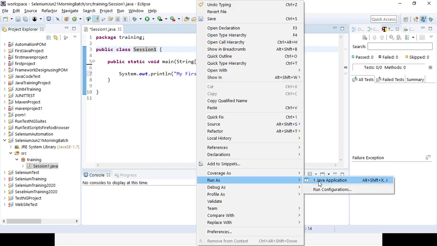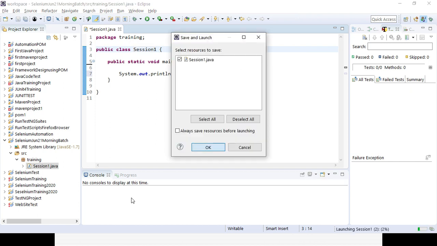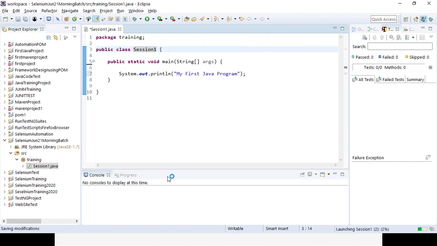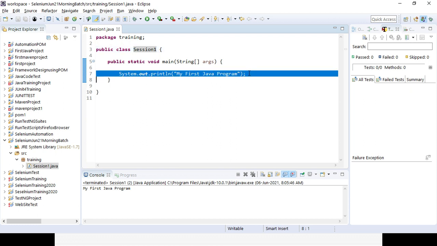If you run it, you need to select the class, and in the console the output will come. The output will be only my first Java program. No need to worry, because Java will be trained completely from scratch level. So you can definitely learn basic and advanced Java, right? That's why I created my first Java class, my first program. Okay, this is done.